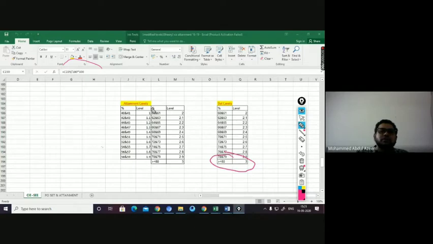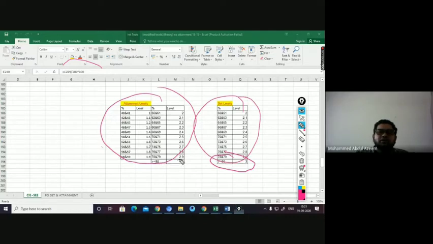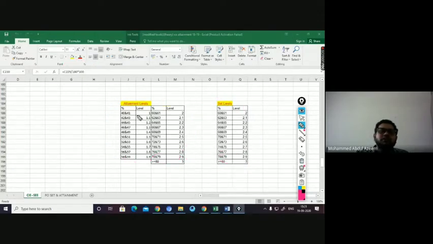So this is the attainment level table, and this is the set level table. In the attainment level table, greater than or equal to 80 is 3. In the set level table also, greater than or equal to 80 is 3. But we have given the divisions in attainment from 40 to 80.